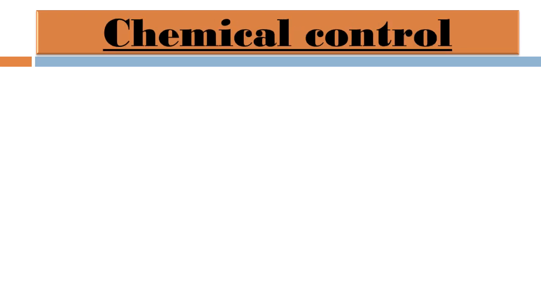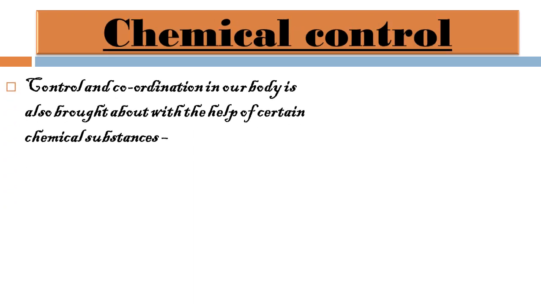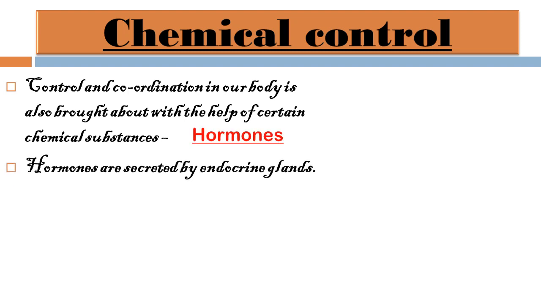Next part is chemical control. Students, control and coordination in our body is also brought about with the help of certain chemical substances, and these chemical substances are known as hormones. Hormones are secreted by endocrine glands. In our body different glands are there, and hormones are secreted by these glands.